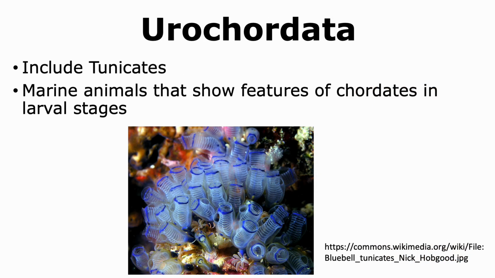Tunicates belong to the subphylum or clade of Urochordata. Tunicates are marine animals, and when we look at their adult structures, they actually look like tiny tubes, and thus they don't show many features of chordates as an adult. However, they do show the features in their larval stages.